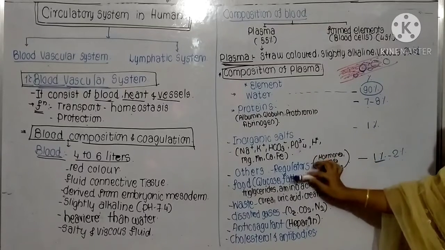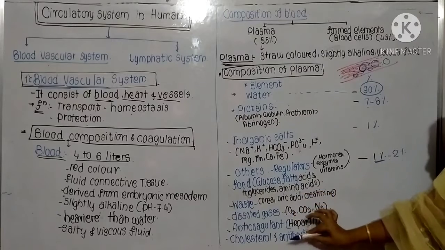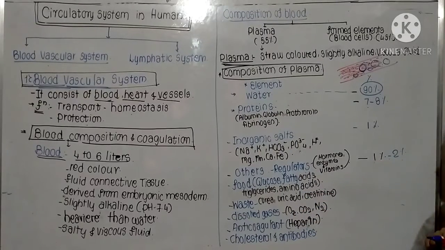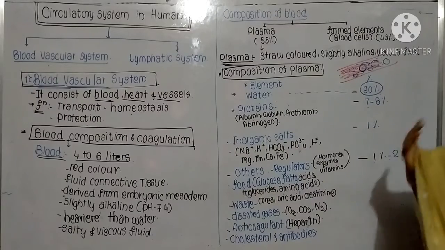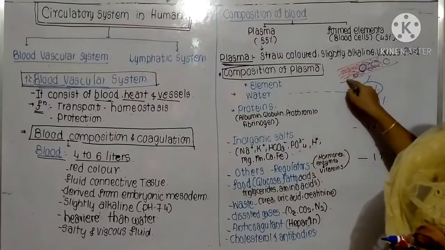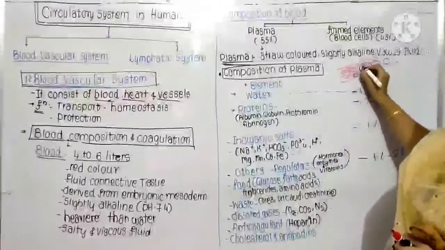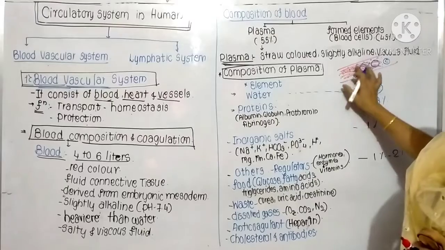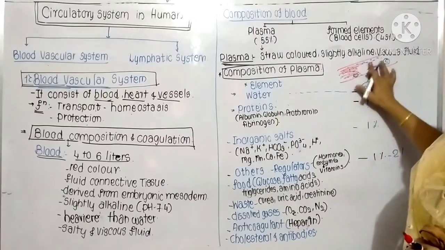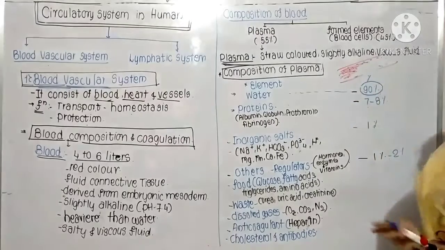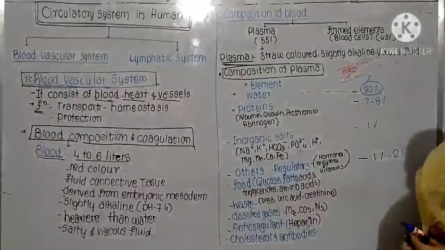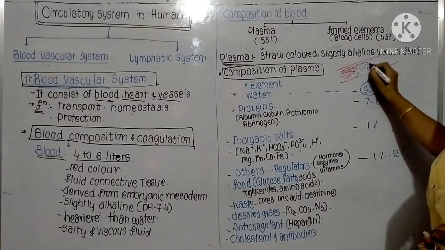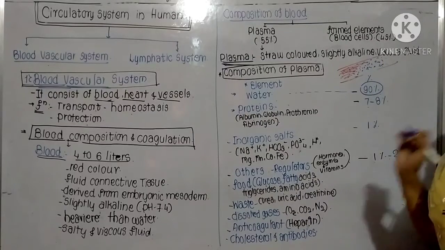Others may include regulators, food, waste, dissolved gases, anticoagulants, cholesterol and antibodies. This is the composition of plasma. As I have already explained, if you take away the blood cells, RBCs, WBCs and platelets, from the blood, the remaining substance is known as the plasma.